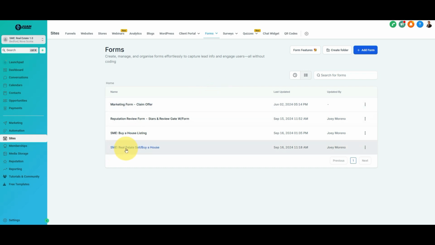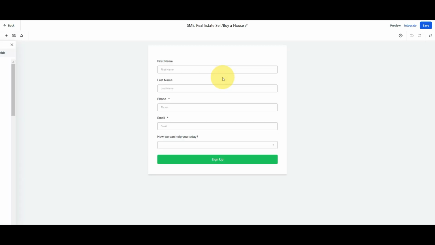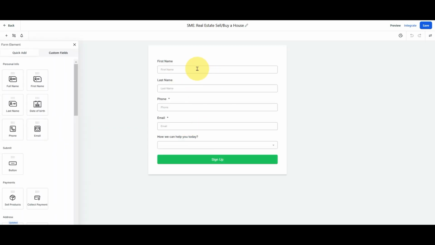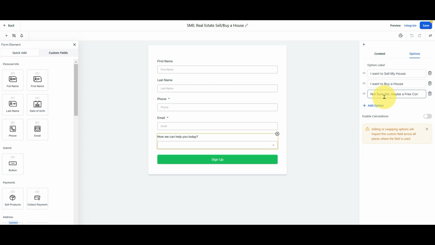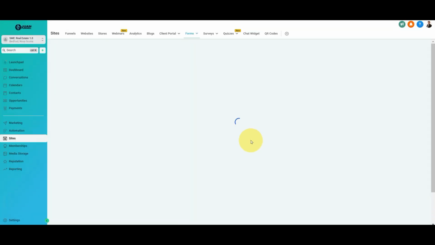All right. So now here's the online form that I created, and these are the questionnaires that they need to answer. What's their name, last name, phone number, email, and the most important thing is how we can help you today. On the how can I help question, the options are: I want to sell, I want to buy, or not sure, maybe a free consultation. Those will be the three options that the customer needs to select.